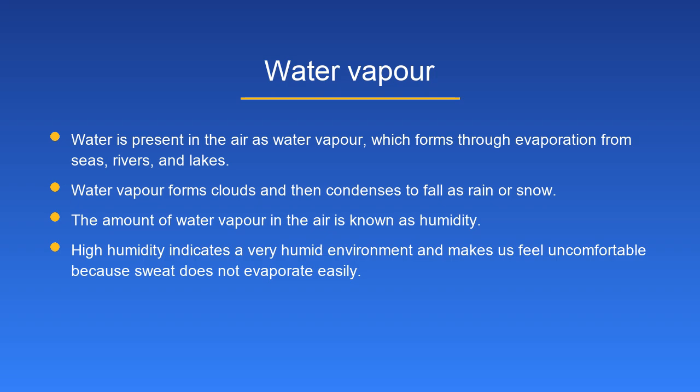Water vapor. Water is present in the air as water vapor, which forms through evaporation from seas, rivers, and lakes. Water vapor forms clouds and then condenses to fall as rain or snow. The amount of water vapor in the air is known as humidity. High humidity indicates a very humid environment and makes us feel uncomfortable because sweat does not evaporate easily.